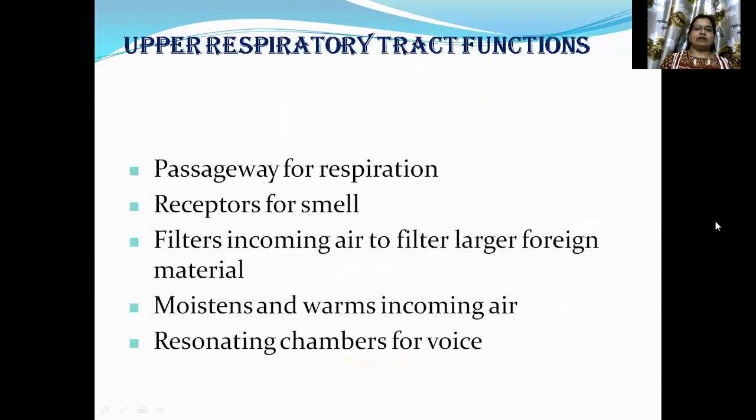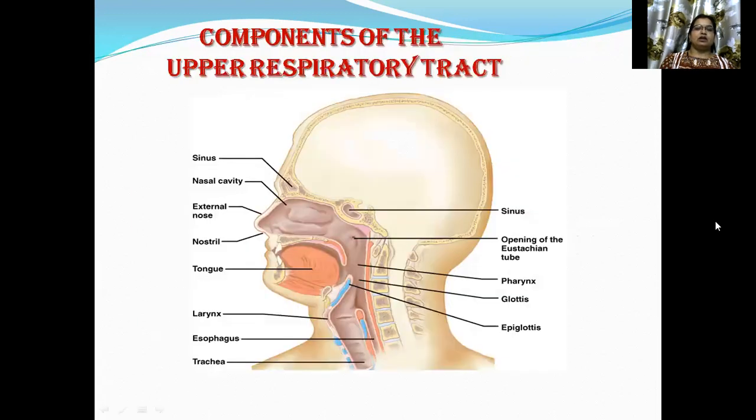Upper respiratory tract functions: passageway for respiration, receptors for smell, filtering incoming air to remove large foreign material, moistening and warming incoming air, and resonating chambers for voice. The components of the upper respiratory tract are shown here.